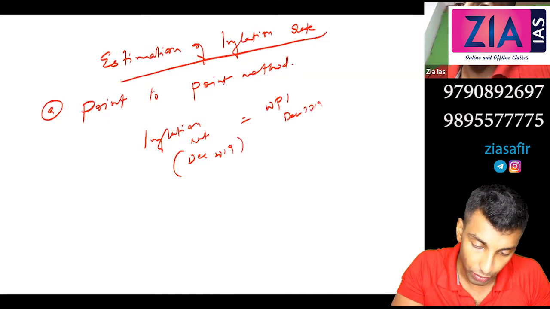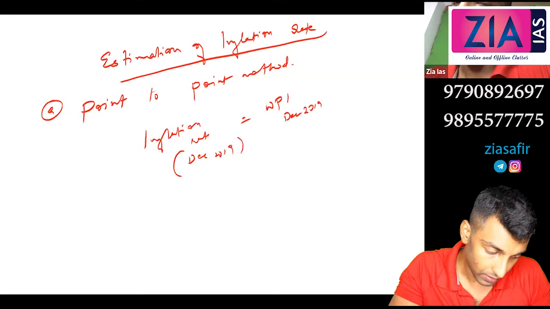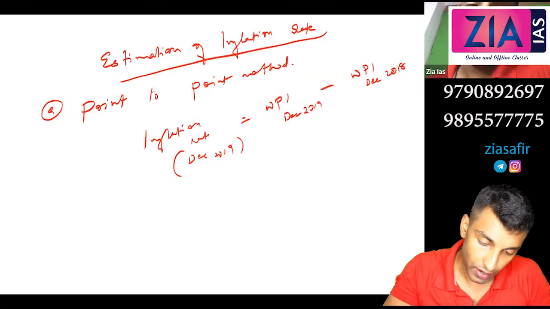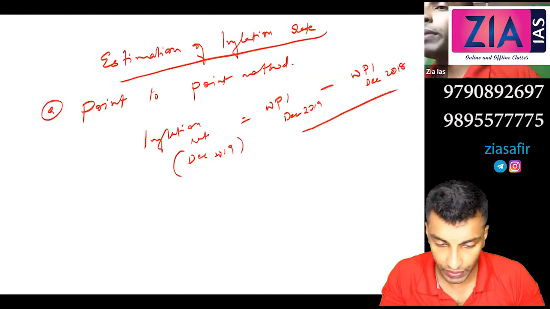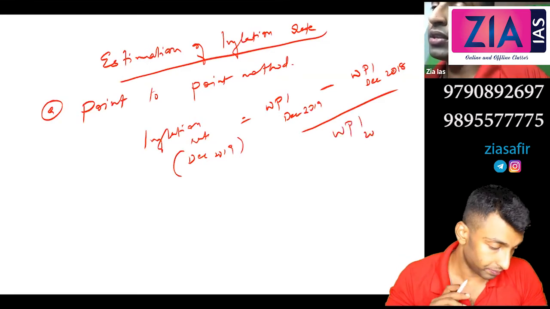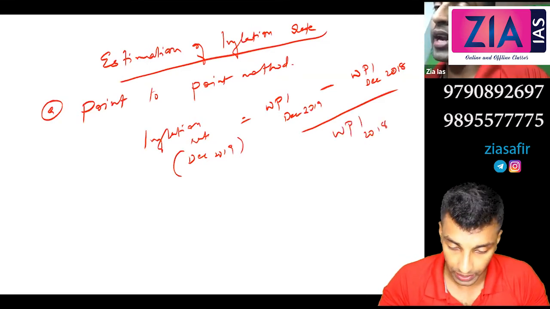So first you take WPI December 2019 minus WPI December 2018, that is the previous year, divided by what will be the base? Previous year. So WPI 2018. So this is how you will calculate.